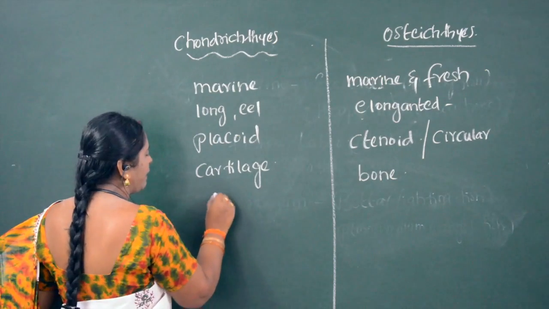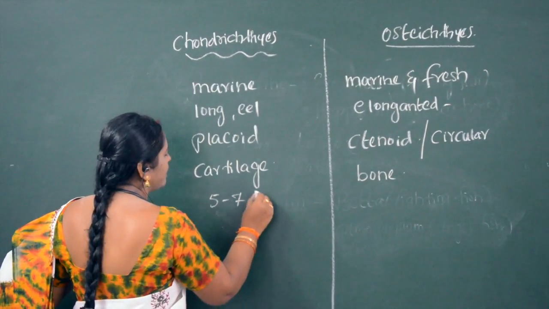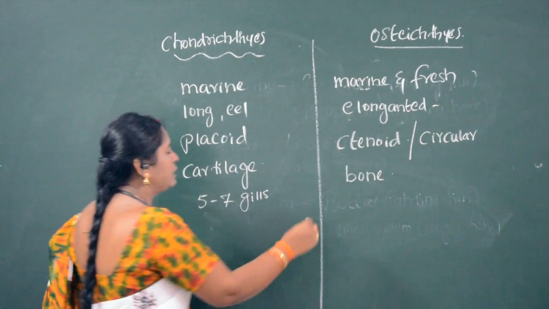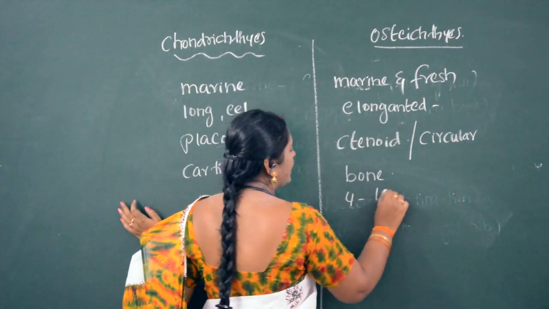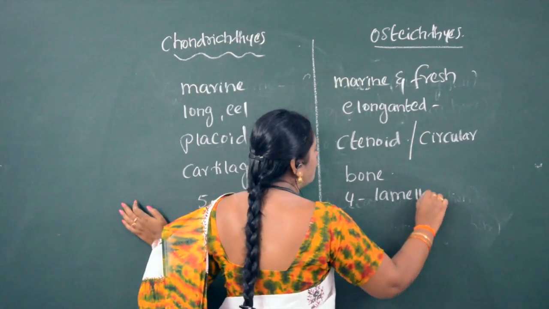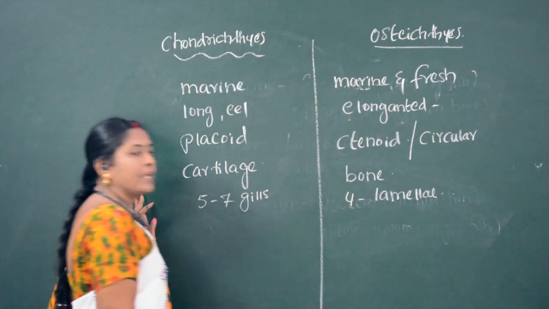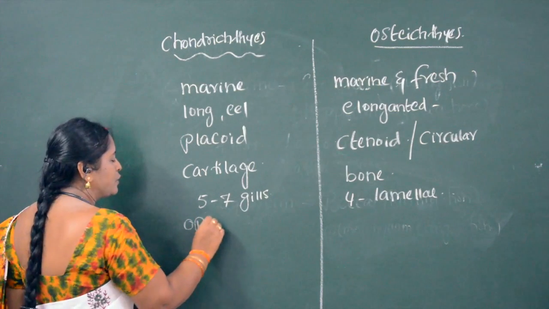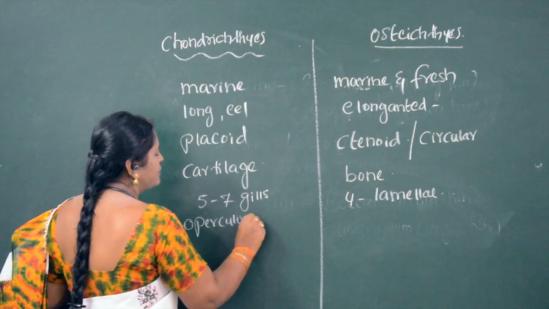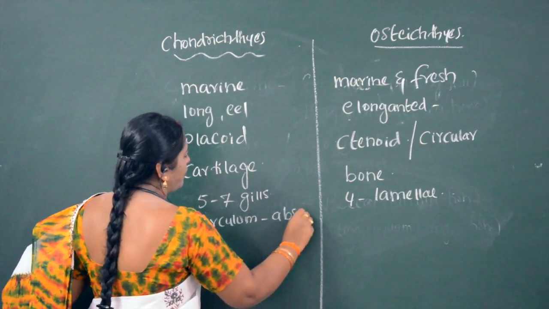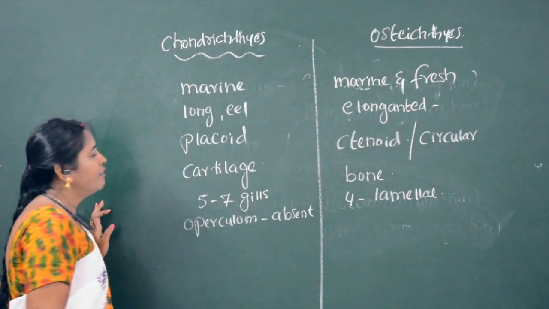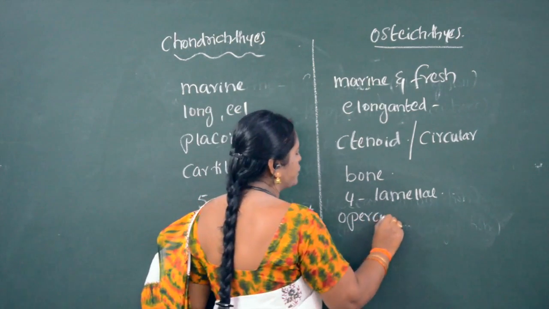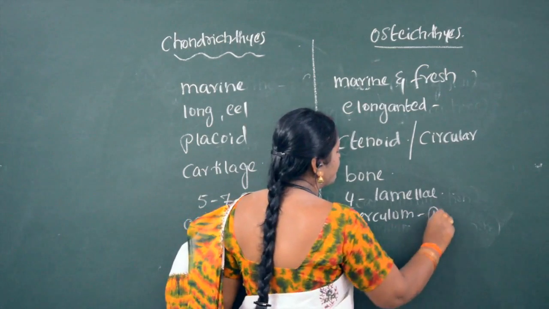Respiration occurs by 5 to 7 gills, whereas here respiration occurs by 4 lamella gills. The gills are without operculum. So, operculum is absent, whereas in bony fishes, operculum is present.